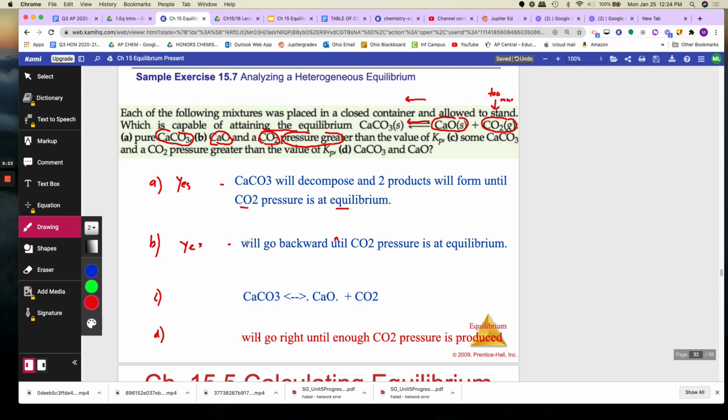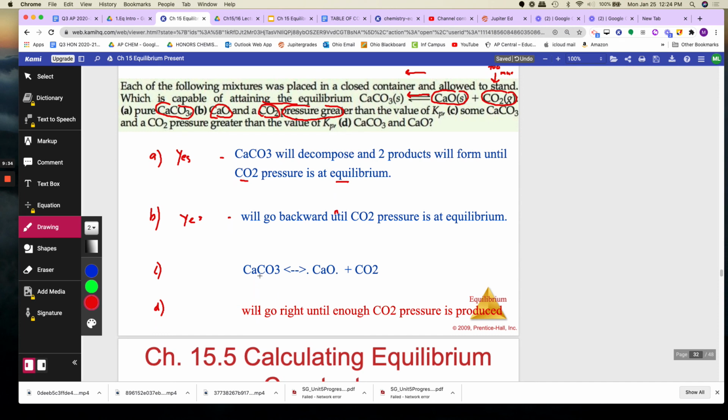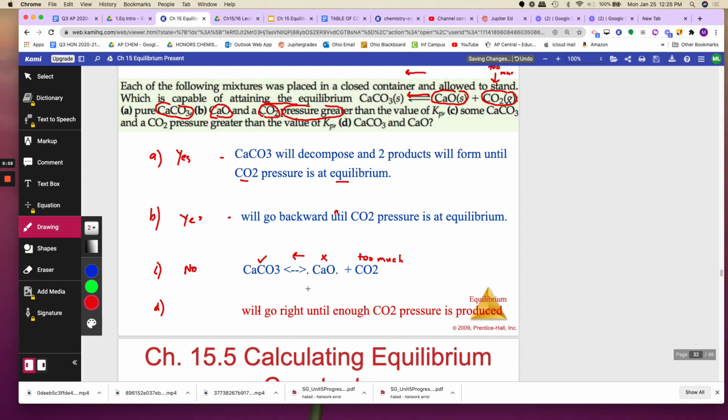Okay, letter C. Some CaCO3 and a CO2 pressure greater than the value for Kp. So here, you have some of this, check, and you have too much of this. If you have too much, you're not at equilibrium, so it's going to want to go to the left. But to go to the left, you will need some of this, but you don't have any. So nothing will happen. You can't go to equilibrium, because you can't go backwards, you don't have any CaO.